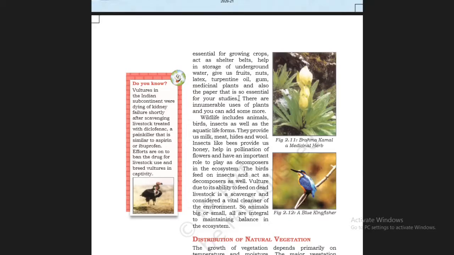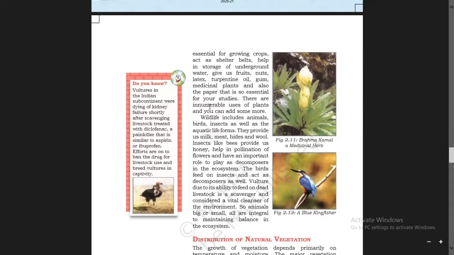And also the paper, which is very essential for your study, to write, to copy any question answer, or to make our calculation of maths. So this is also a gift of plants.